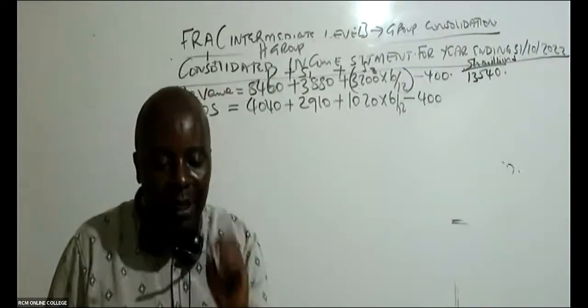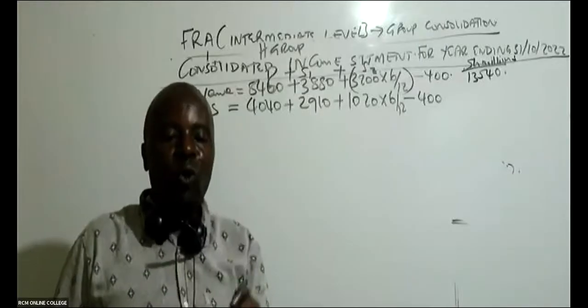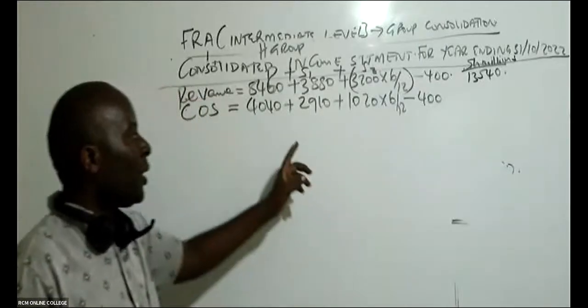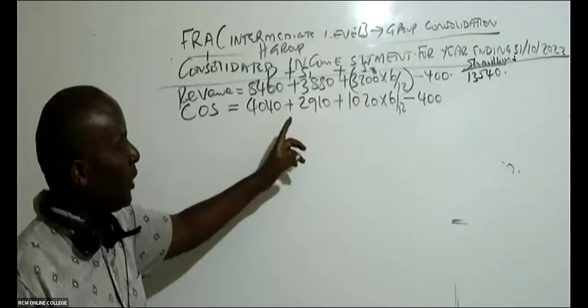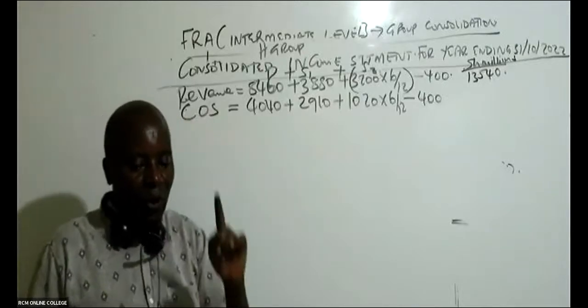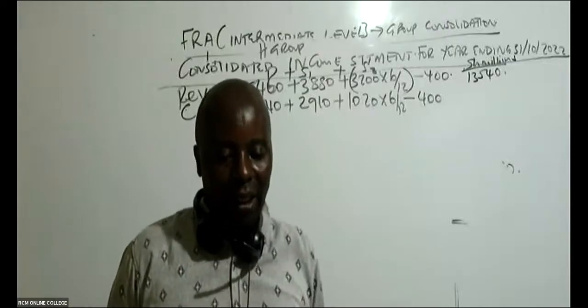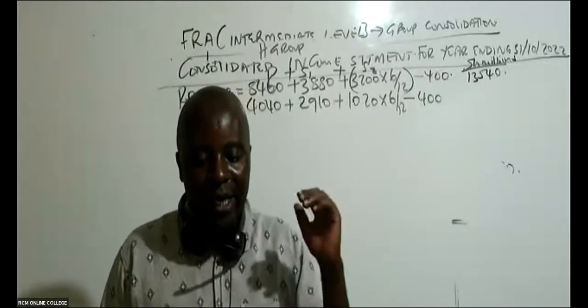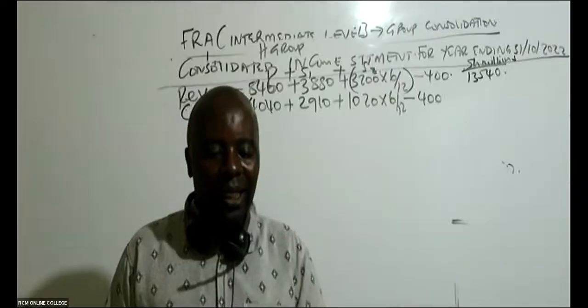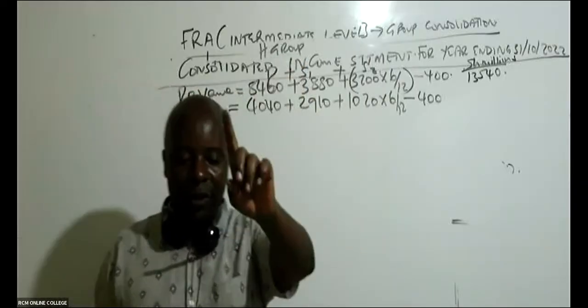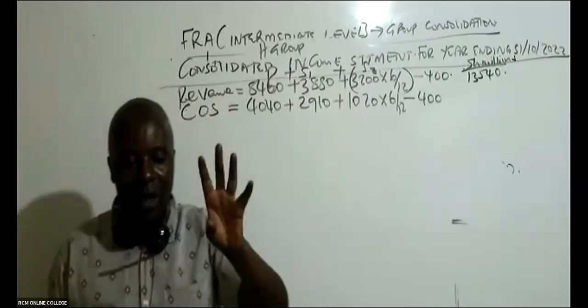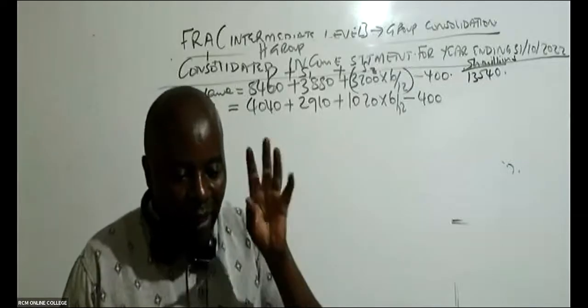And then, ladies and gentlemen, there is another adjustment that we must always remember in the cost of sales. Can somebody give me this other adjustment? There is something that we must always bring in the cost of sales whenever we are consolidating. Remember this, you have a gift, even if it will be just 400 shillings. There is something that we must bring here.